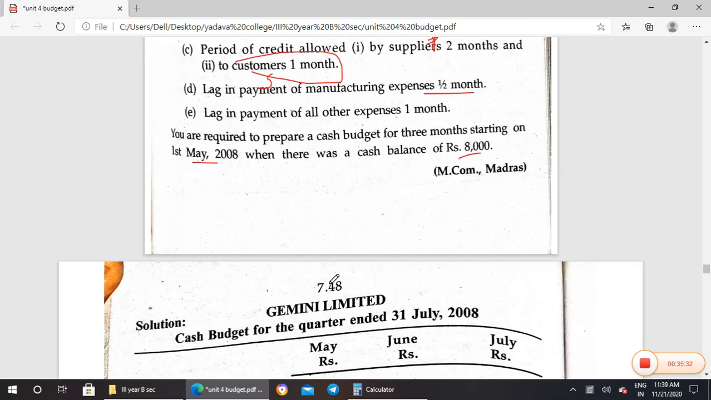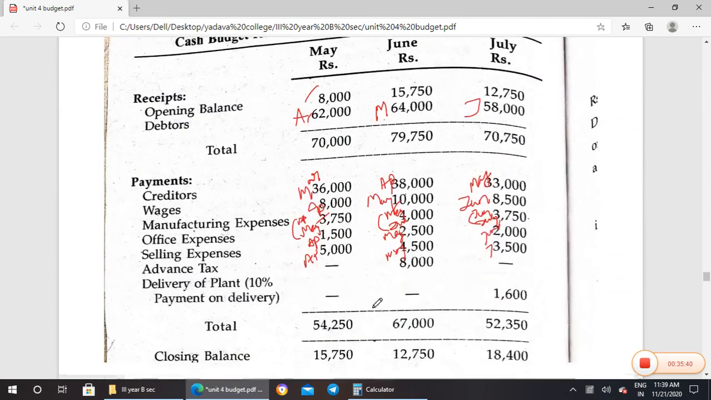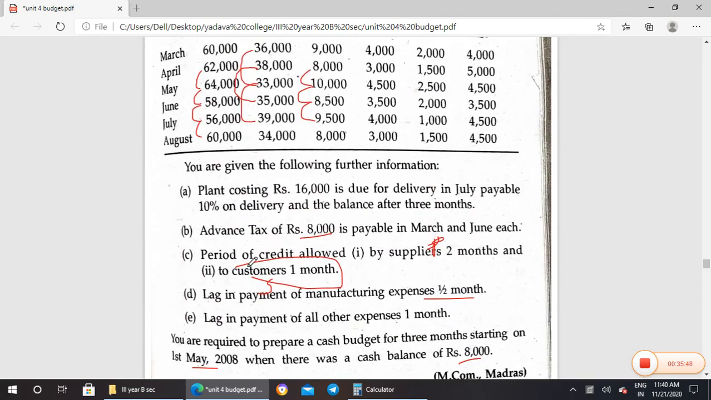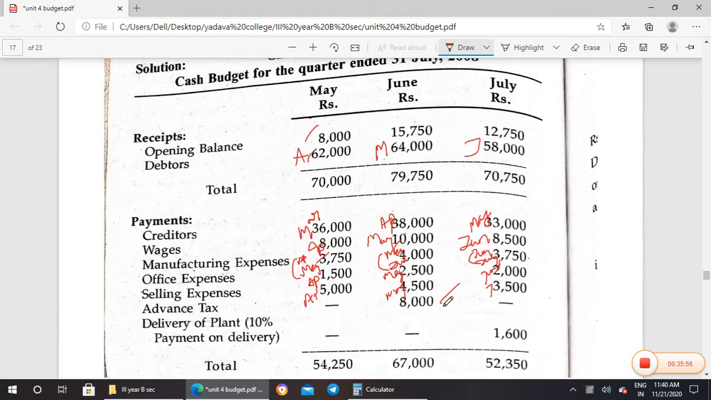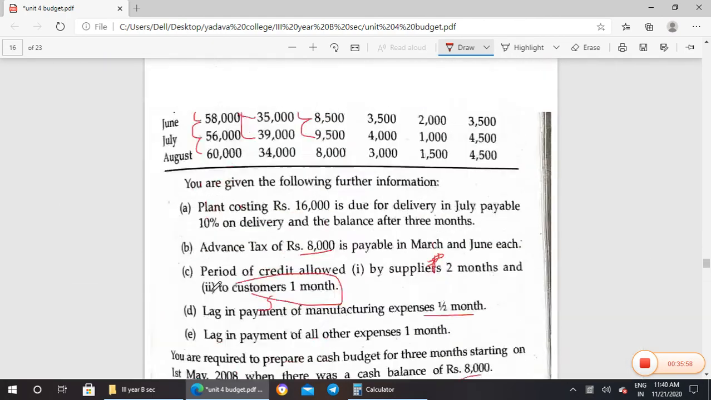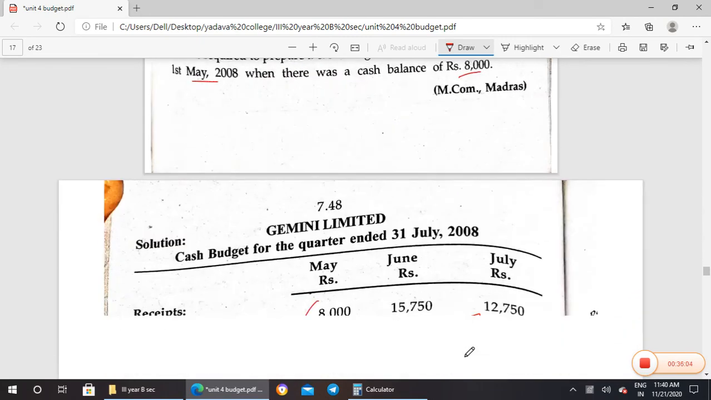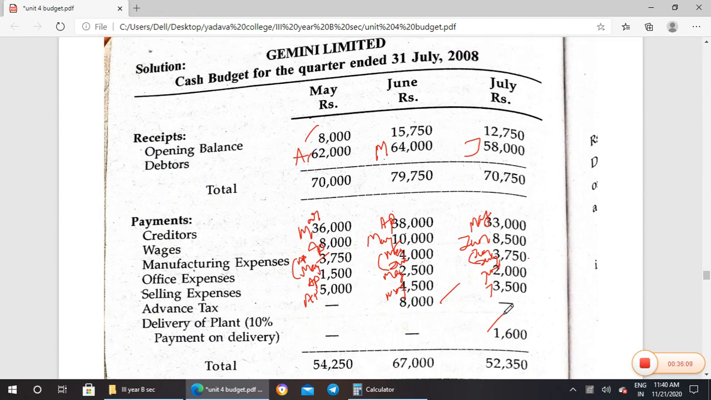Okay, so advance tax will be there. They talked about the tax will be payable in March and June. So March is not here, only June is there. So we have taken only for June. Then on delivery of payment, 10% will be taken. What they have given is 16,000 due in July. So 10% on delivery, balance after 3 months. So we have taken 10%. Plant is given. So in that plant 16,000, we have to take 10%. So 10% is 1,600 will be paid in July. The rest will be paid only after 3 months.